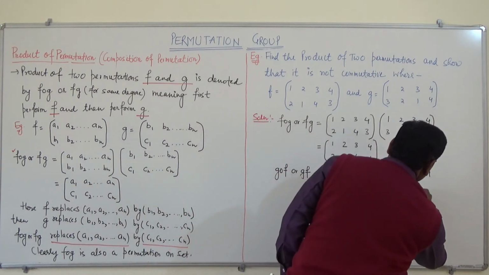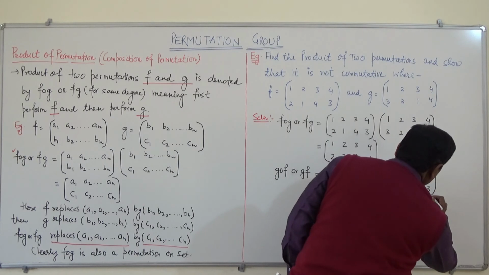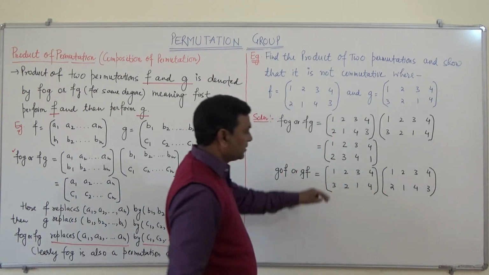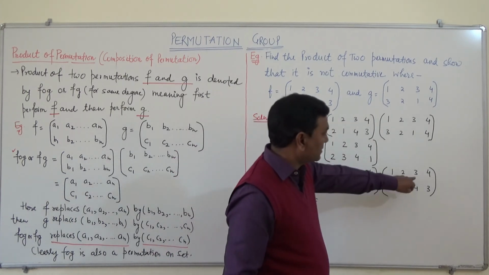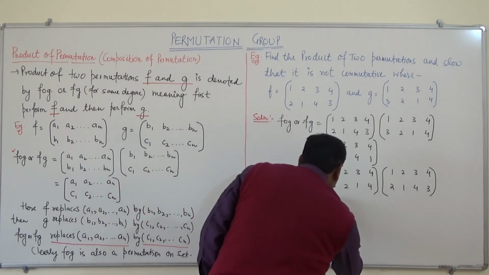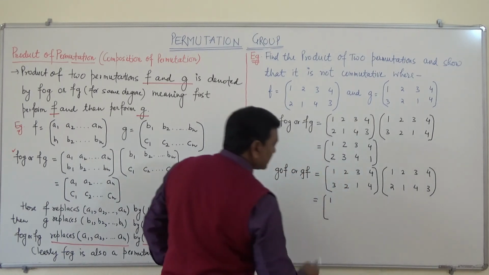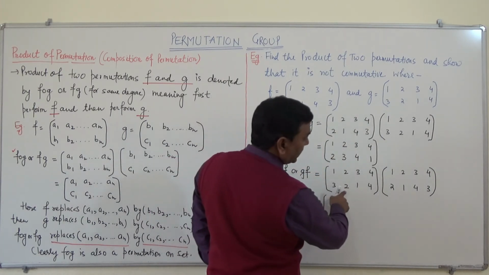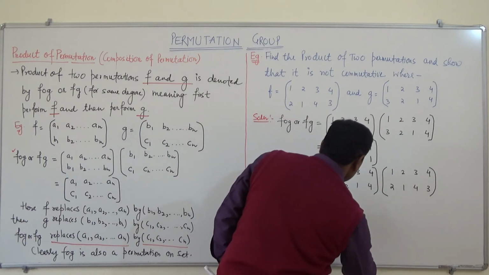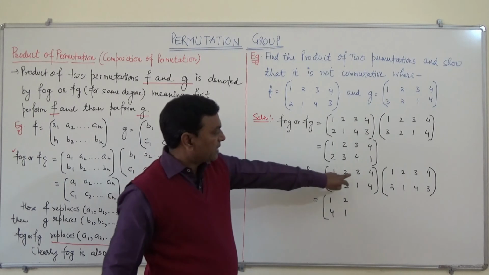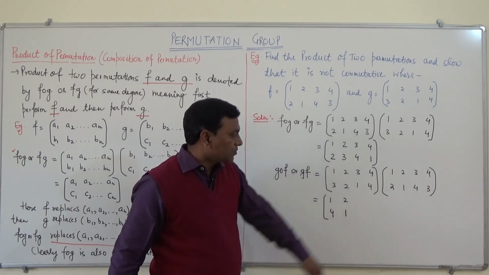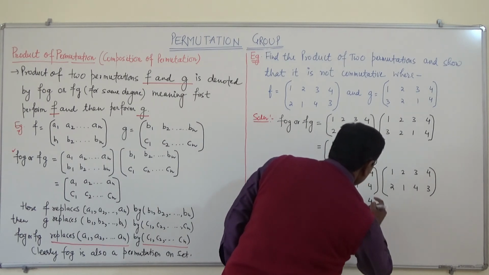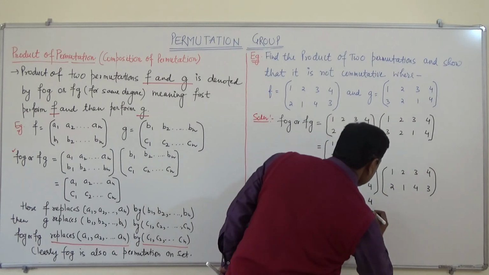Now 1 maps to 3 and 3 maps to 4, so this is 4. 2 maps to 2 and 2 maps to 1, so this is 1. 3 maps to 1 and 1 maps to 2, so this is 2. In the same way, 4 maps to 4 and 4 maps to 3.